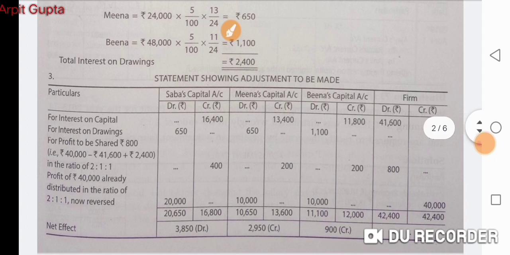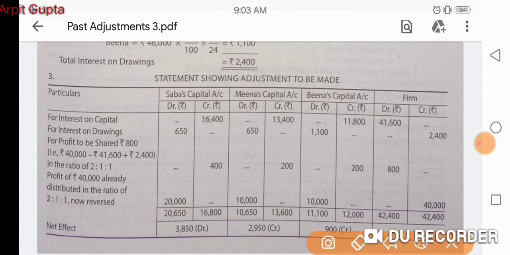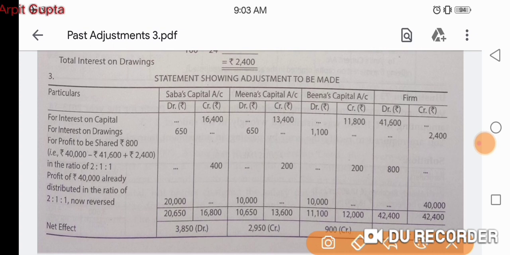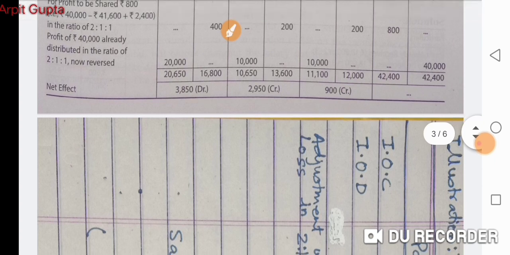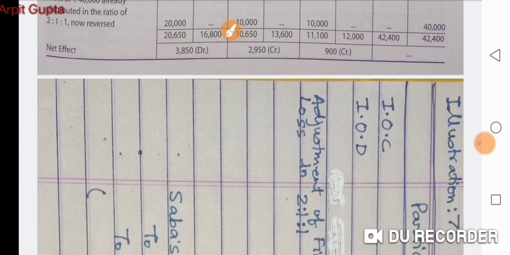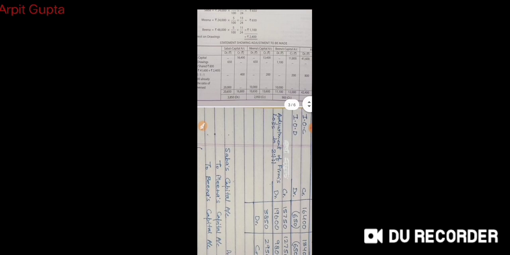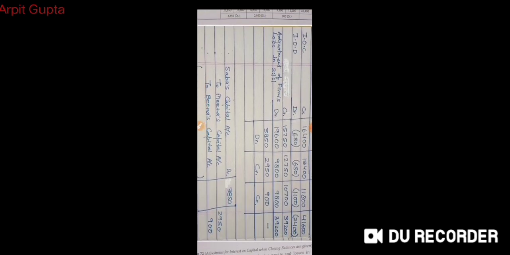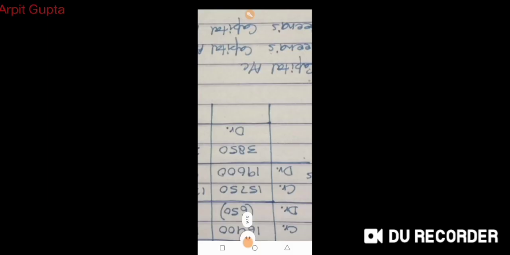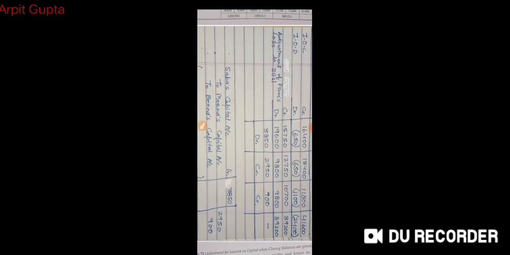This is the table. I told you we will include only those things which are wrong. So only interest on capital and interest on drawings was wrong. You can see this table. It is a little complicated, so I have made a different table that we can easily discuss. This is the table that I have made. We can do this table instead of the other one. This table can be done easily this way. So we have included interest on capital.